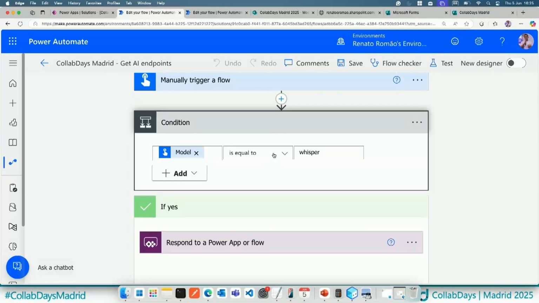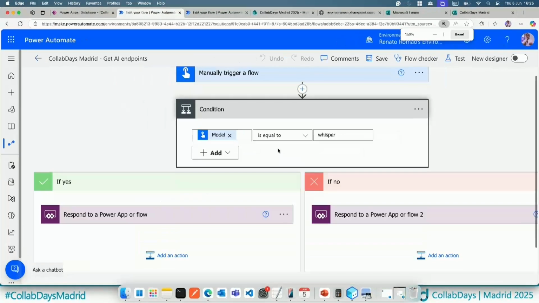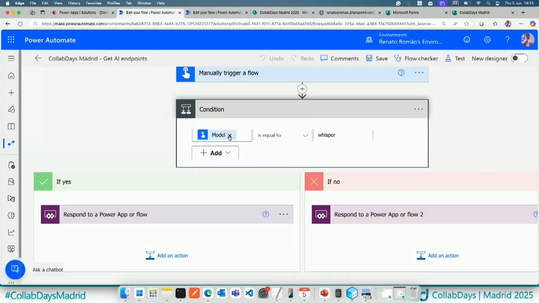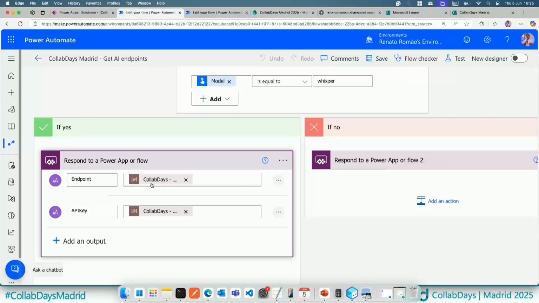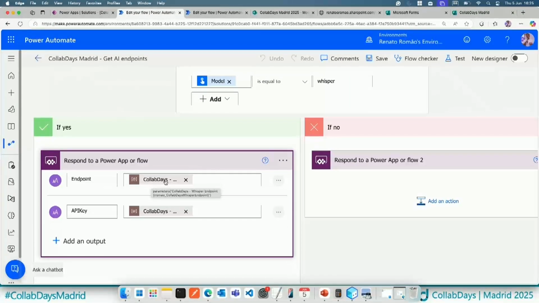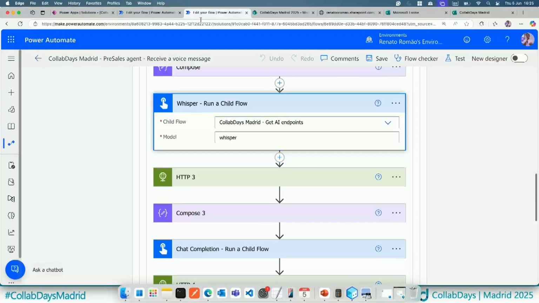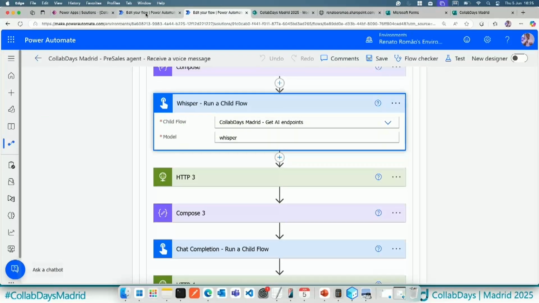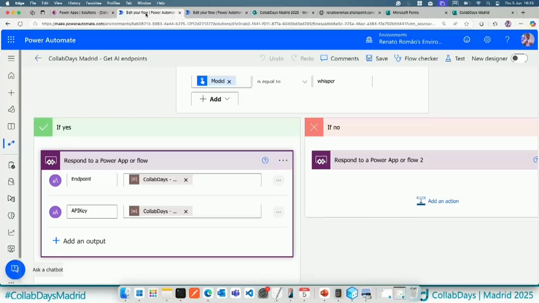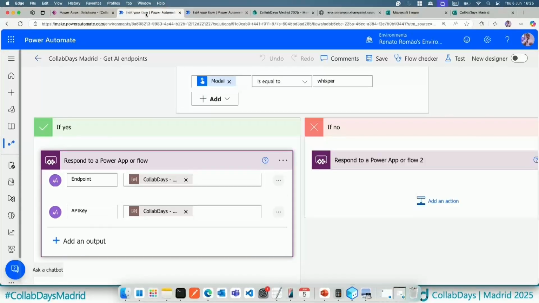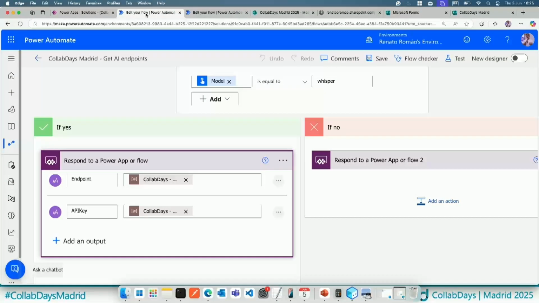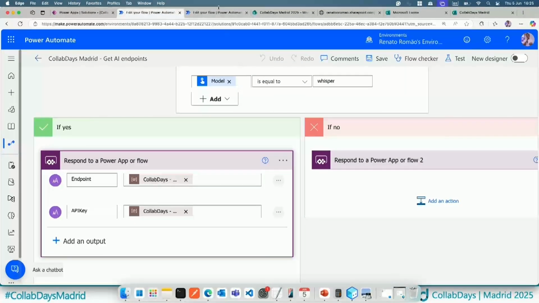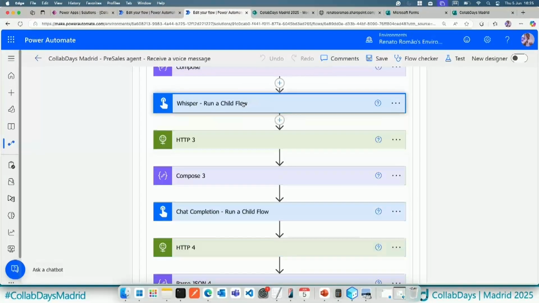So I have a condition. It's hard coded. If the model value equals whisper, I'm responding by using the environment variable, but this is not the best practice. How can I automate this? Instead of changing the target workflow, I can only change the child flow. If I change the child flow, I can save it, and it's available for all users, so all users can use this structure here. I will show in a minute how to do that.